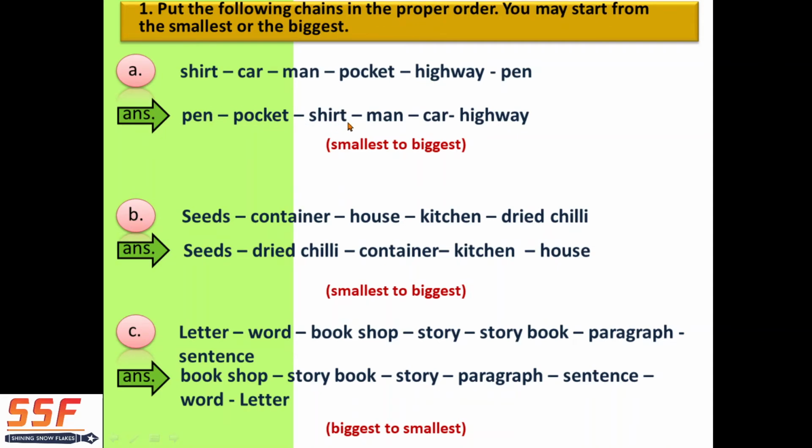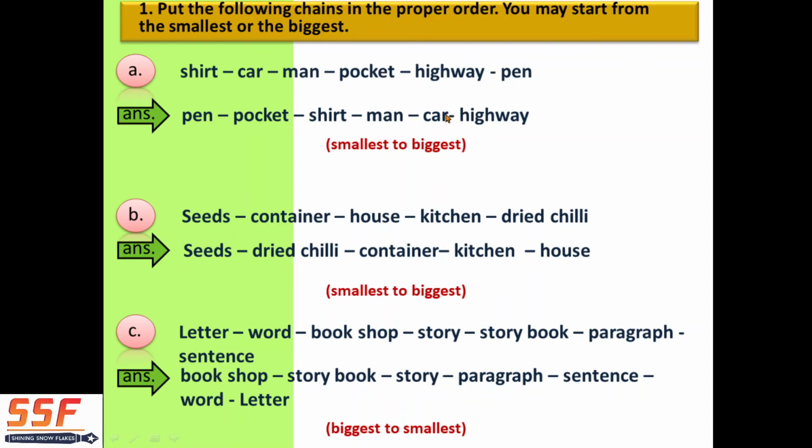So shirt. Then who wears the shirt here? It is given already: man. Nothing else is written here, only the man. So who is wearing the shirt? Man. So the shirt is worn by the man. Then what is the man doing? Next thing you can see here. Already they have given it. We have to pick the words and arrange them.